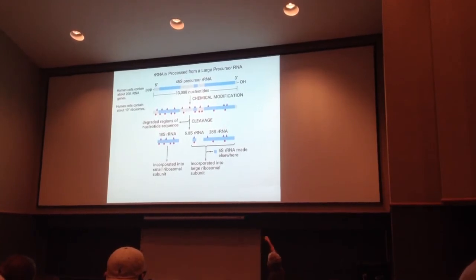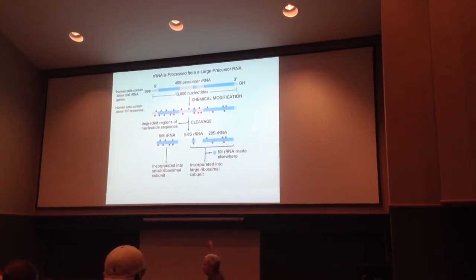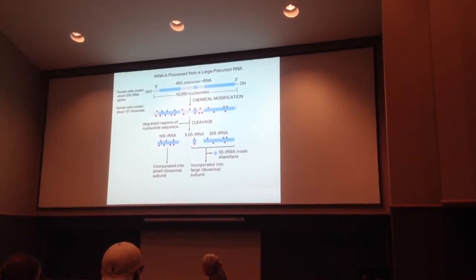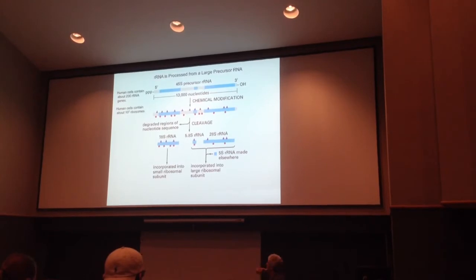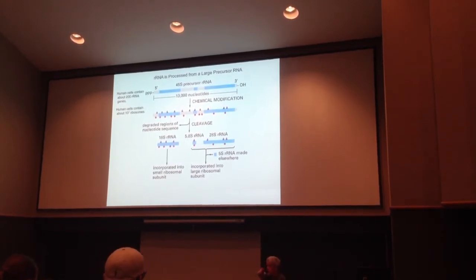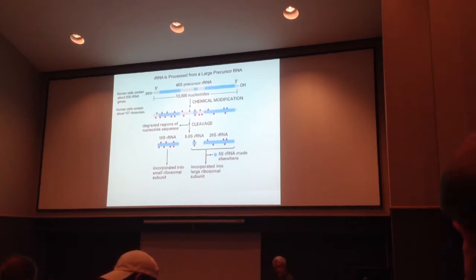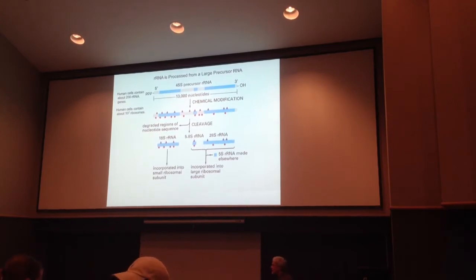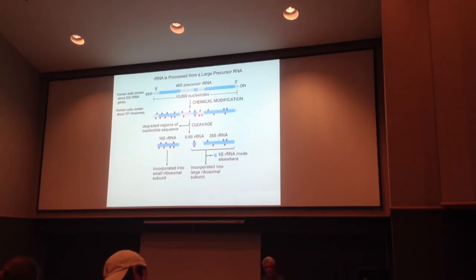That precursor RNA contains 3 of the eukaryotic ribosomal RNAs in there, 28S, 18S, and 5.8S. The 4th ribosomal RNA is the 5S RNA, there it is down there. It's encoded in another set of repeated genes on another set of chromosomes. These guys are synthesized like this as one big precursor. For stoichiometric reasons, you make 1 to 1 to 1, 18 to 28 to 5.8, so that each ribosome has a copy. You don't make any wasted RNA that way.